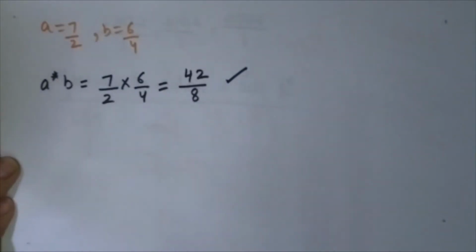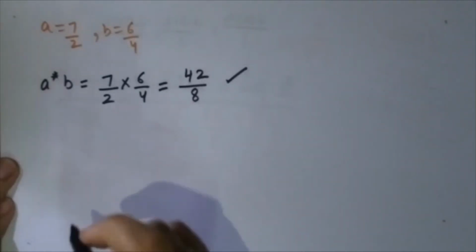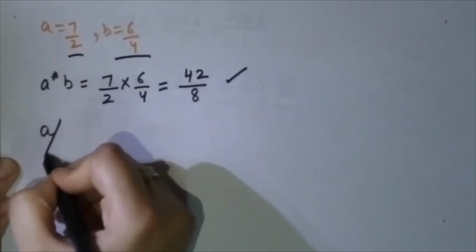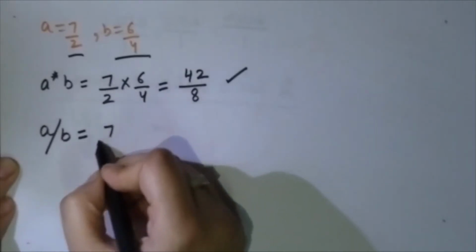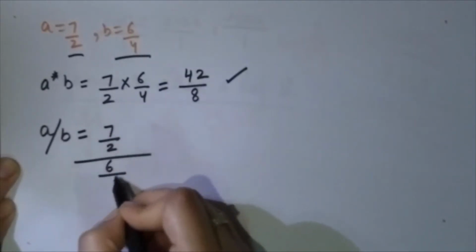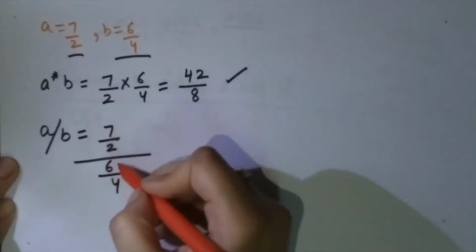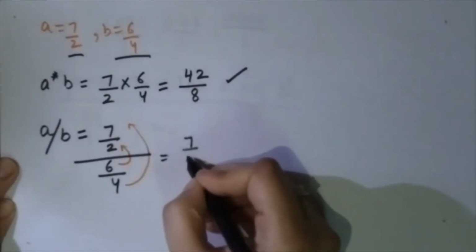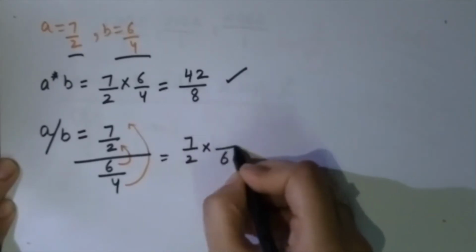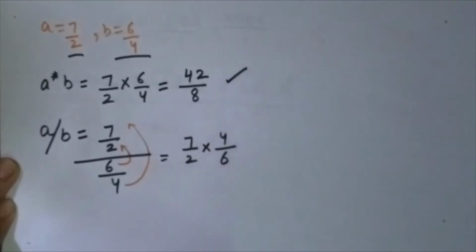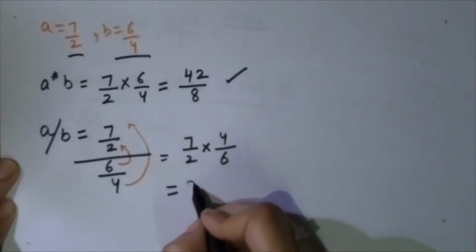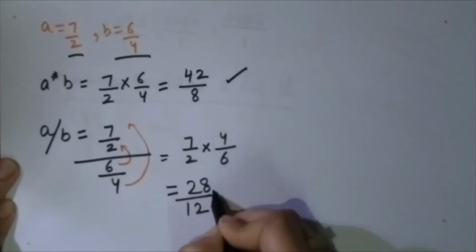Now let's talk about division. It is a complication and sometimes confusion in children's mind. In this case, where a is 7 by 2 and b is 6 by 4, we do division a by b is equals to 7 by 2 divided by 6 by 4. I hope you must be knowing this rule that this goes here and this goes here, which could be written as 7 by 2 multiply by 6 by 4. That gets inverted. I guess you have already learned this. So we get 28 by 12, which is a rational number.